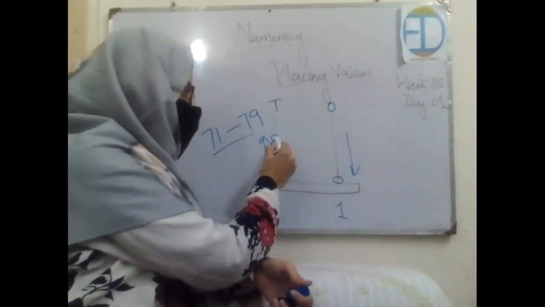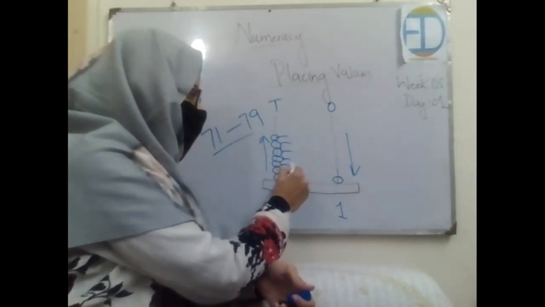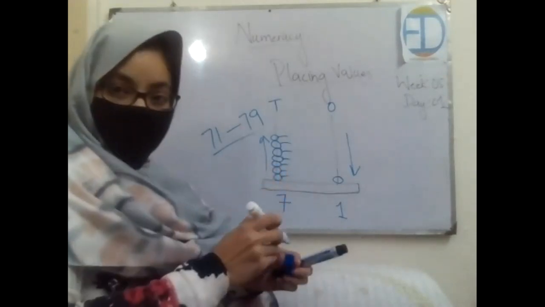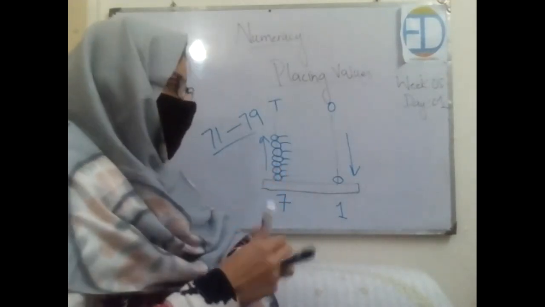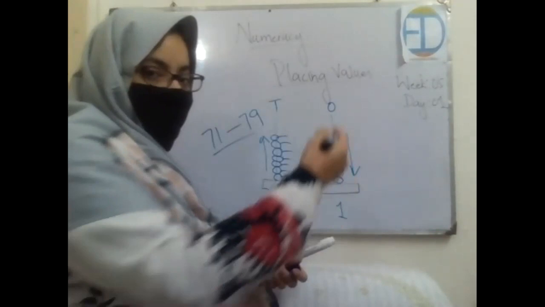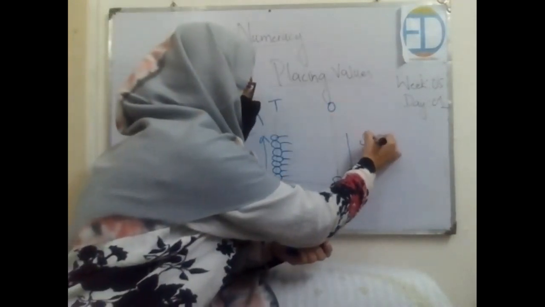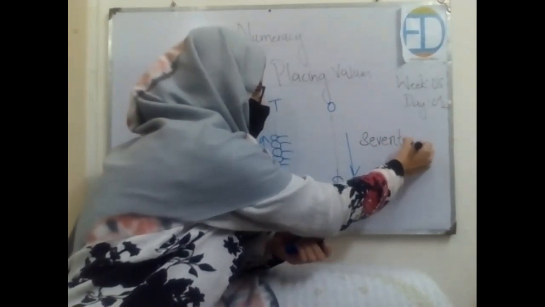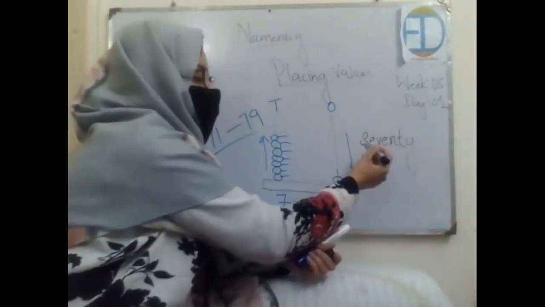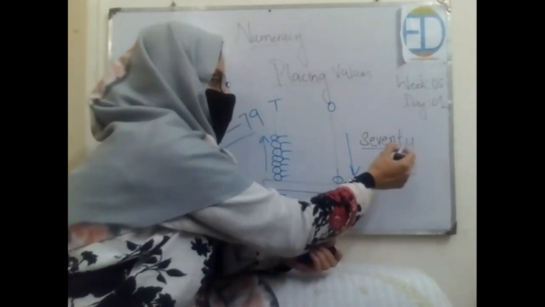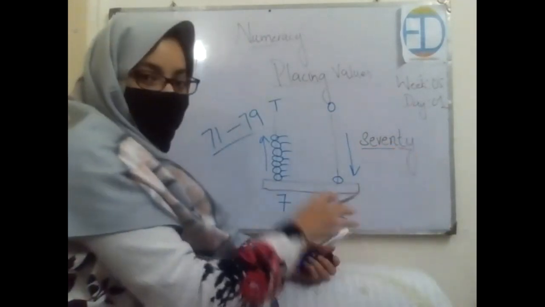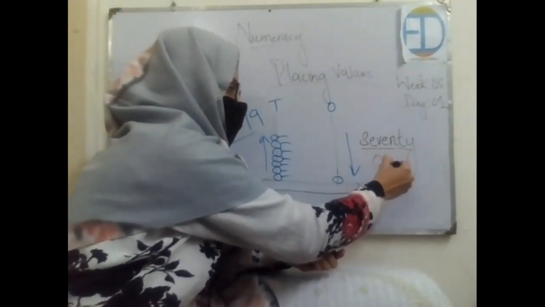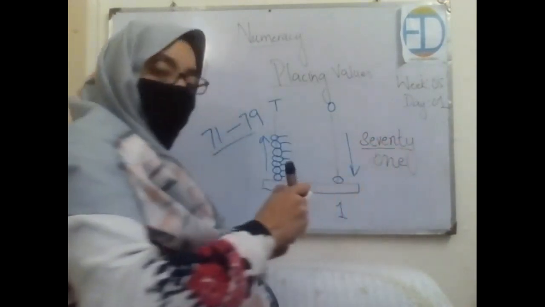And how many tens? 1, 2, 3, 4, 5, 6, and 7. So the number is 71. Excellent. And what are the spellings of 70? SEVENTY. 70. We know the spelling of 7 and we only added TY to it. And the spelling of 1, everybody knows it, ONE, 1.